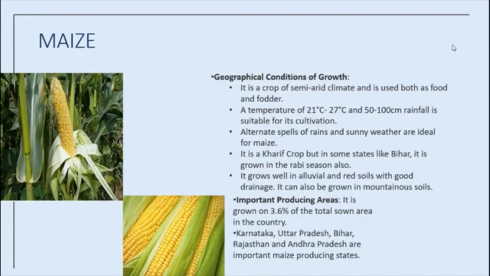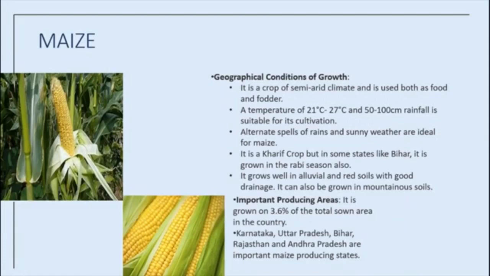Okay, use of modern inputs such as HYV, meaning high yielding variety of seeds, then chemical fertilizers and irrigation have contributed to the increasing production of maize. Yes, of course, in order to get high production, farmers will use HYV seeds and chemical fertilizers.